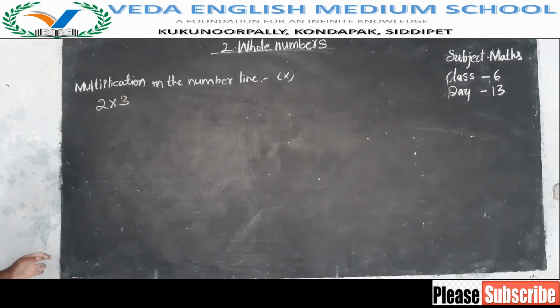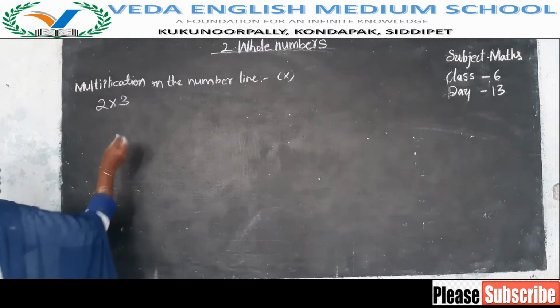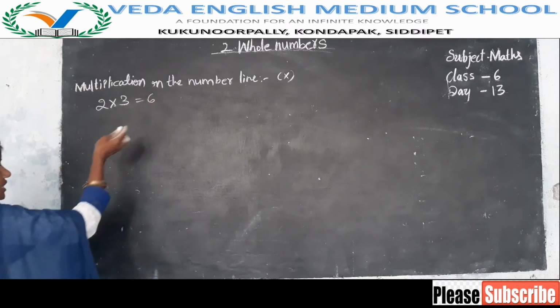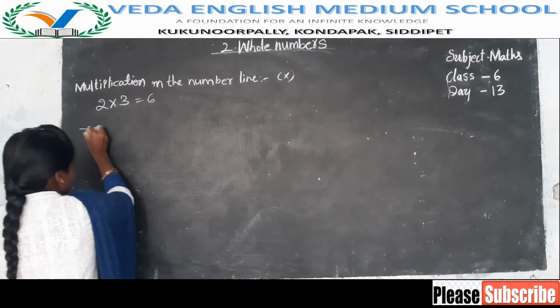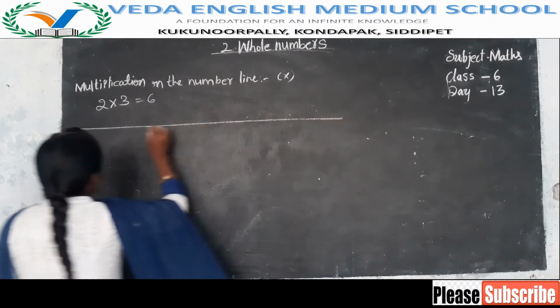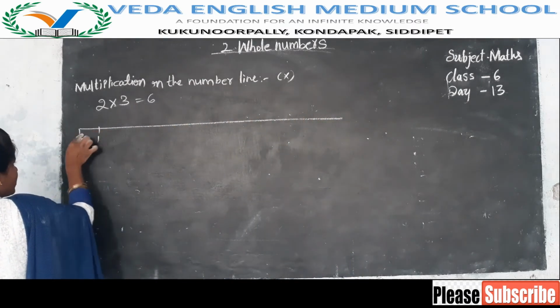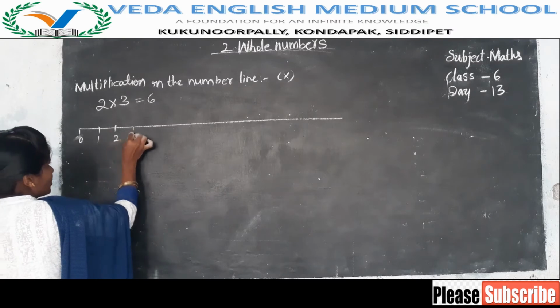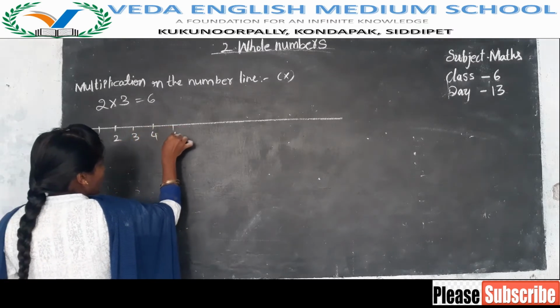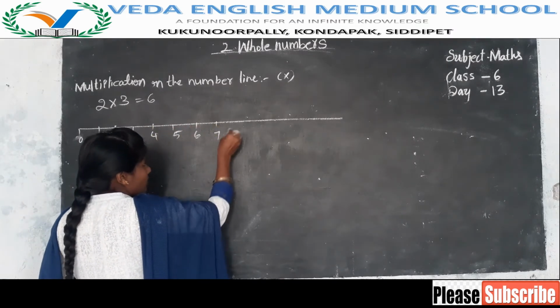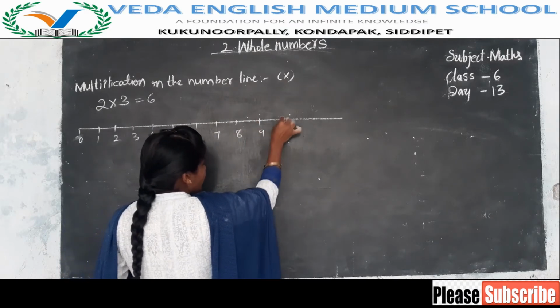Now I want to represent 2 into 3 on the number line. 2 into 3, how much do you know? 2 into 3, directly you know 6. But we have to represent this on the number line. How to represent? 0, 1, 2, 3, 4, 5, 6, 7, 8, 9, 10.